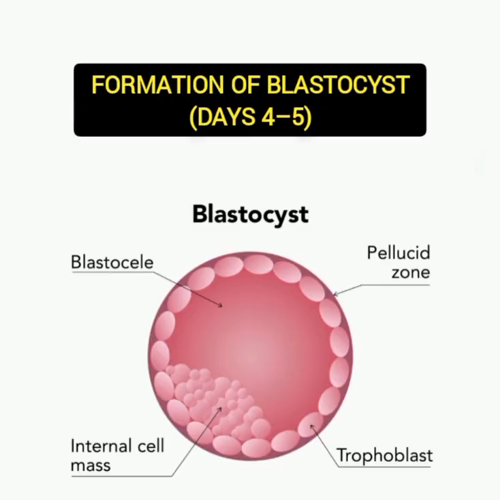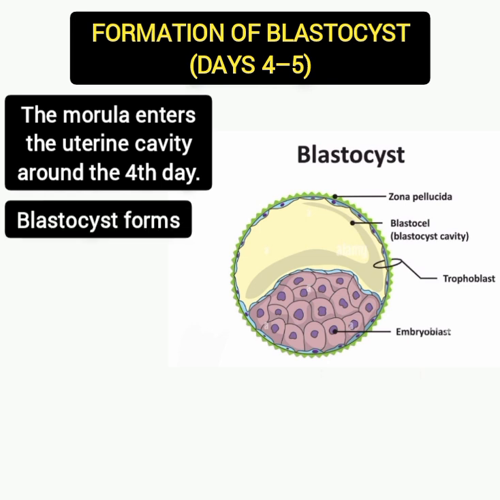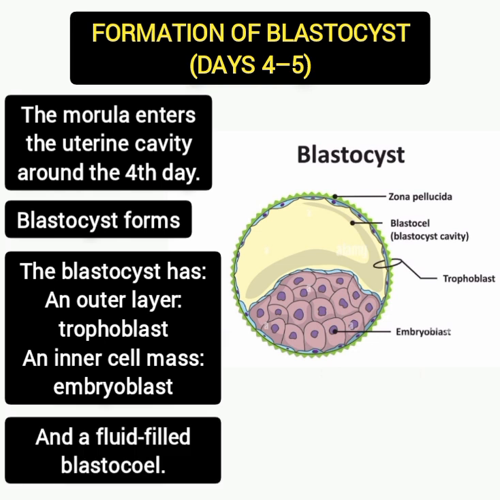Then, blastocyst formation occurs from day 4 to 5. The morula enters the uterine cavity around the 4th day. Fluid enters inside, forming a cavity, and now it's called a blastocyst. The blastocyst has the following layers: the outer layer, trophoblast, which forms the placenta later, and the inner cell mass, which is called embryoblast, which forms the embryo, and a fluid-filled cavity called blastocele.